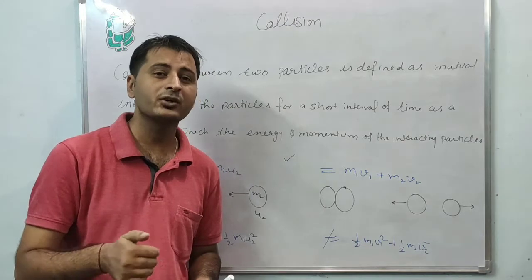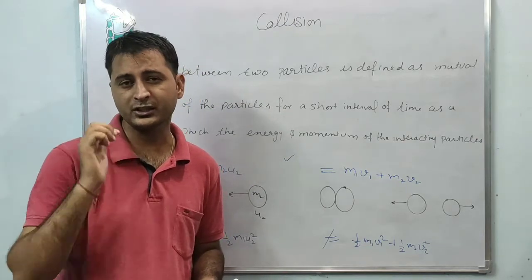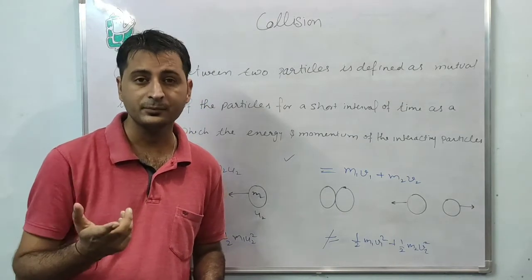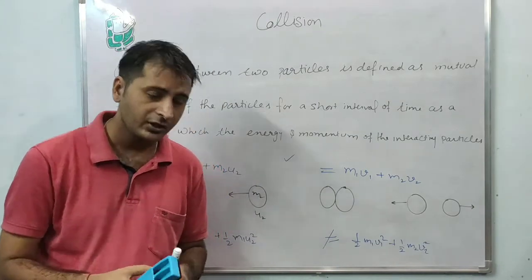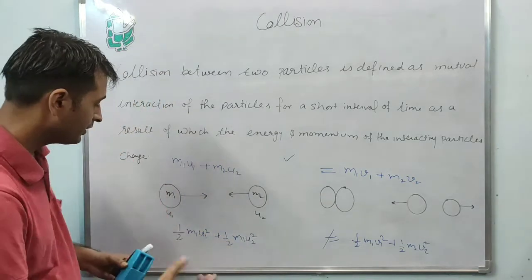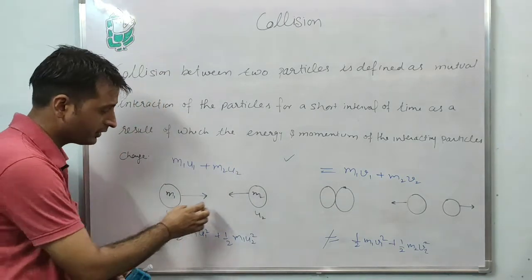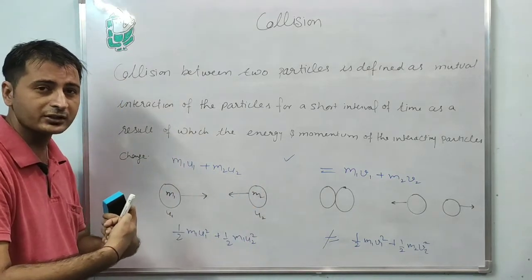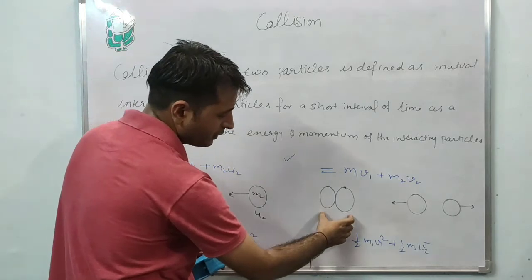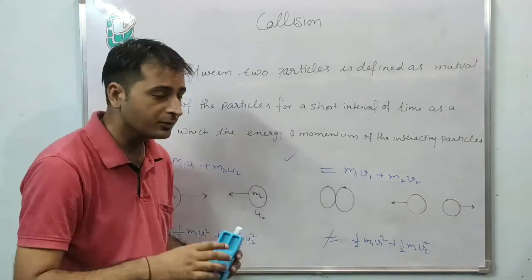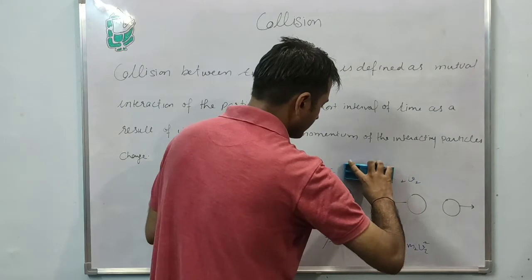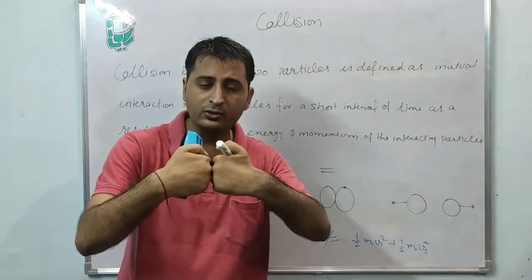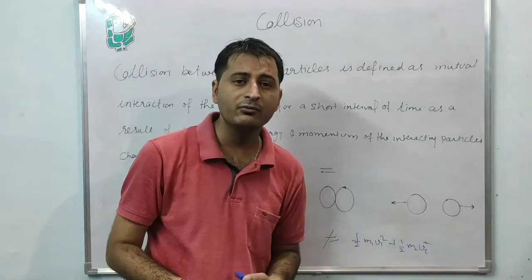Clear? Inelastic collision has one special case, that is called a perfectly inelastic collision. What does it mean? To understand this, take an example. We have two bodies having masses and velocities m1 u1 and m2 u2. Both bodies are moving in opposite directions. During the time of collision, both the bodies stick together and they move with the same velocity.